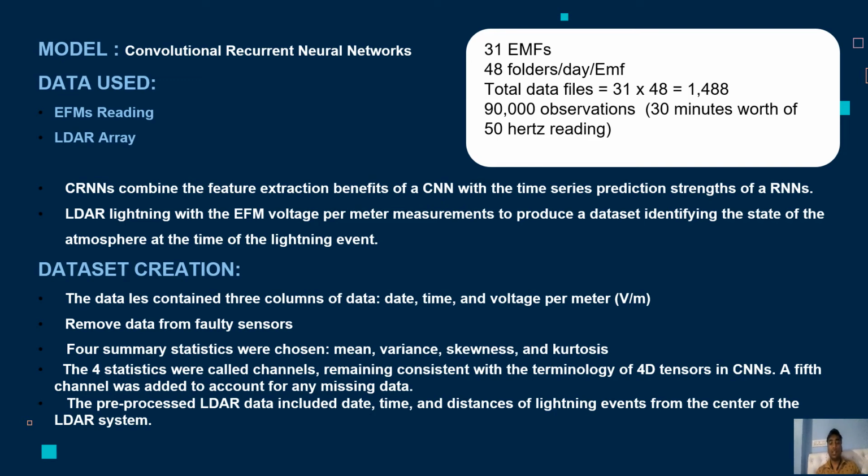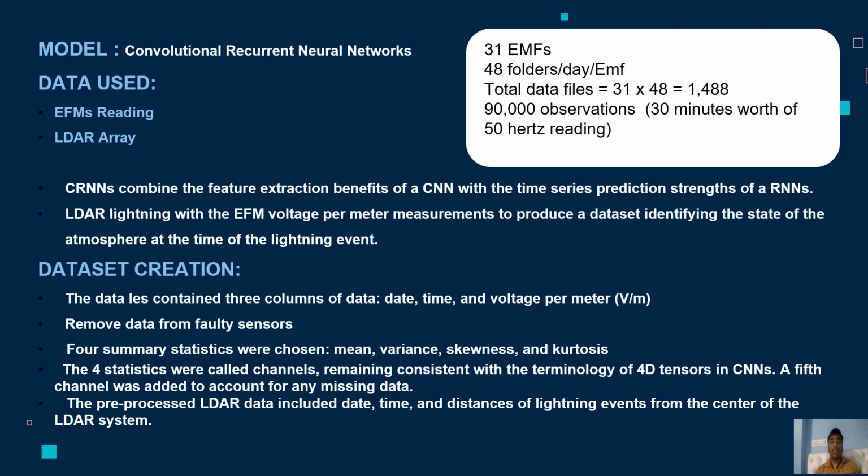Now, moving to data creation. The first action taken to clean the data was to remove data from faulty sensors. Several files contain multiple EFM readings with the same date and time. Only the first occurring instance of these repeated data points was kept. If the total time of this missing data summed to more than 1 hour, then the entire day was removed from the analysis. Additionally, any day that didn't contain a lightning event within the AOC was excluded from the analysis.